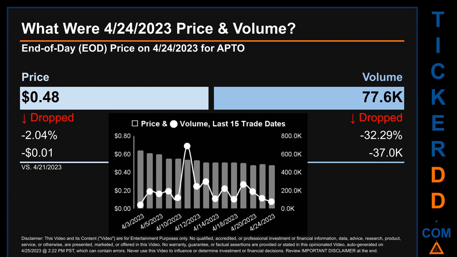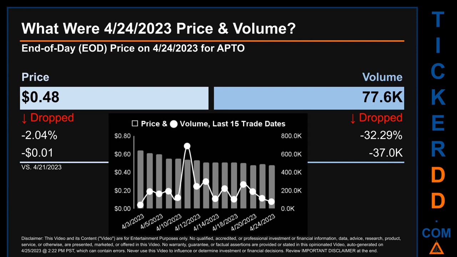What was end-of-day price and volume for APTO? On Monday, April 24, 2023, APTO had an end-of-day price of 48 cents and volume of about 77.6 thousand. Compared to the previous trading day, the price dropped 2.04%, losing 1 cent, while volume dropped 32.29%, decreasing about 37,000.